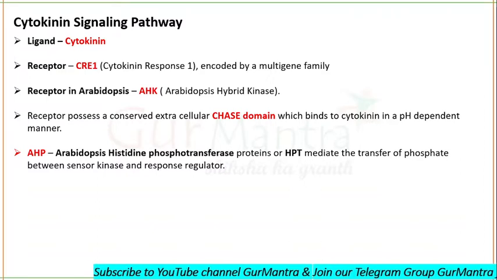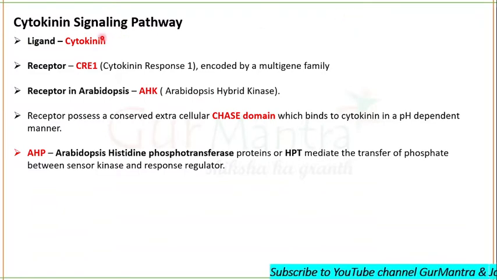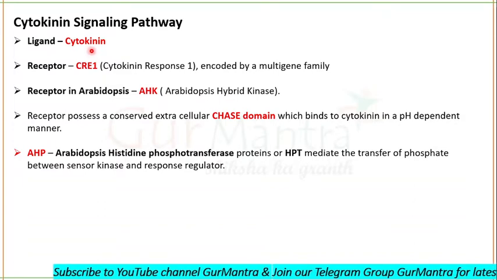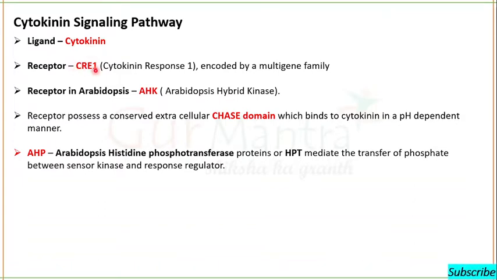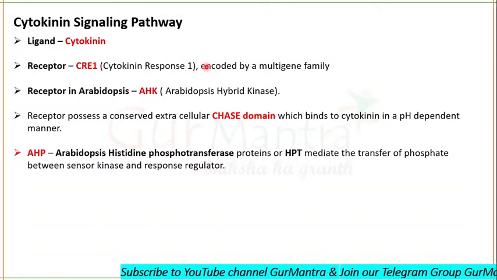Okay, so let's start with our today's topic, that is the signaling pathway of cytokinin. The ligand obviously will be cytokinin, and the receptor for the cytokinin is CRE1, also known as cytokinin response 1. This cytokinin response 1 is encoded by a multigene family.